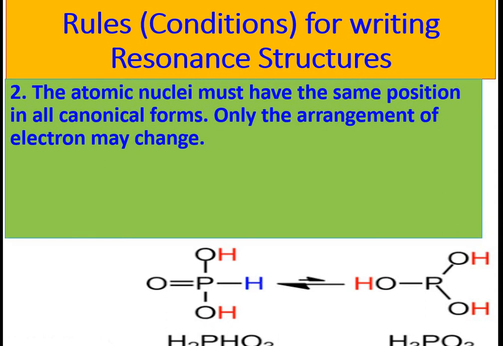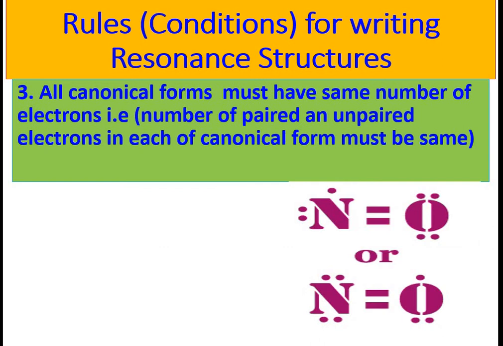So we can say these two are not resonance structures, because in these structures the position of an atom is changed. Hydrogen atom is bonded with phosphorus, but in this structure hydrogen is bonded with oxygen. So these two cannot be called resonance structures.